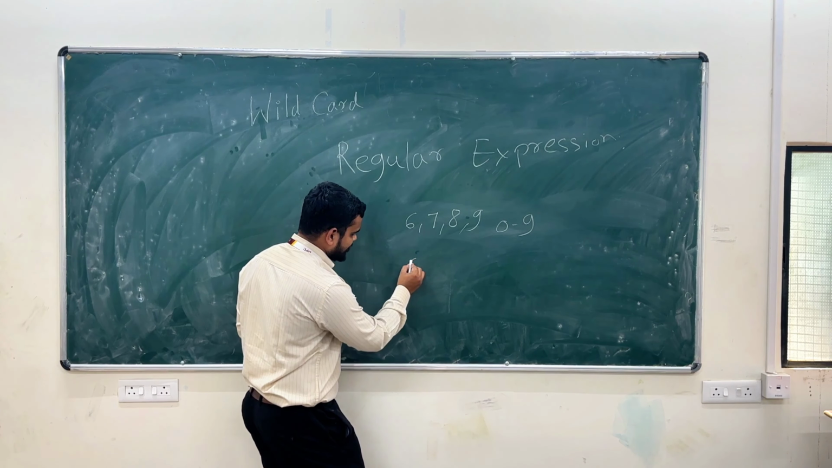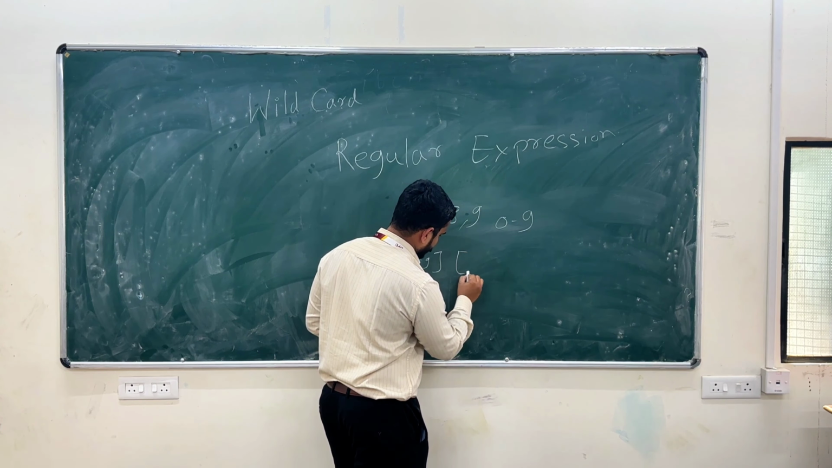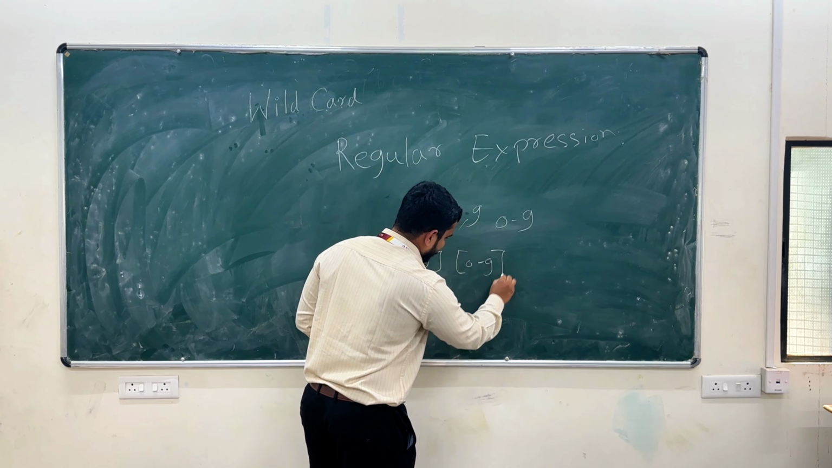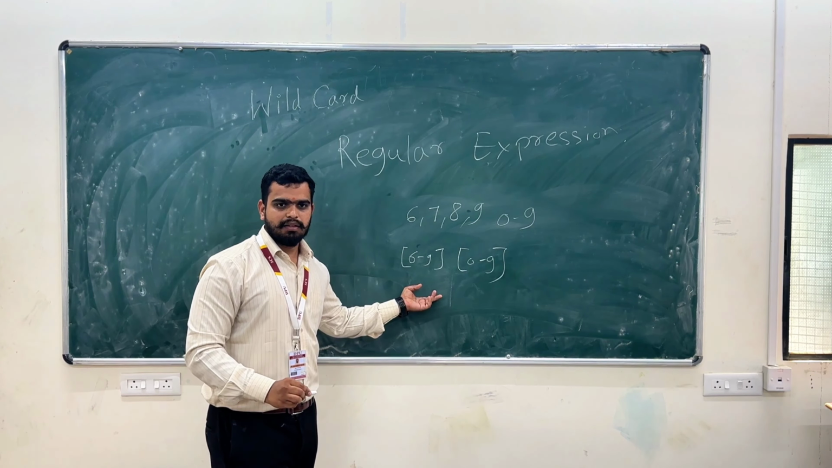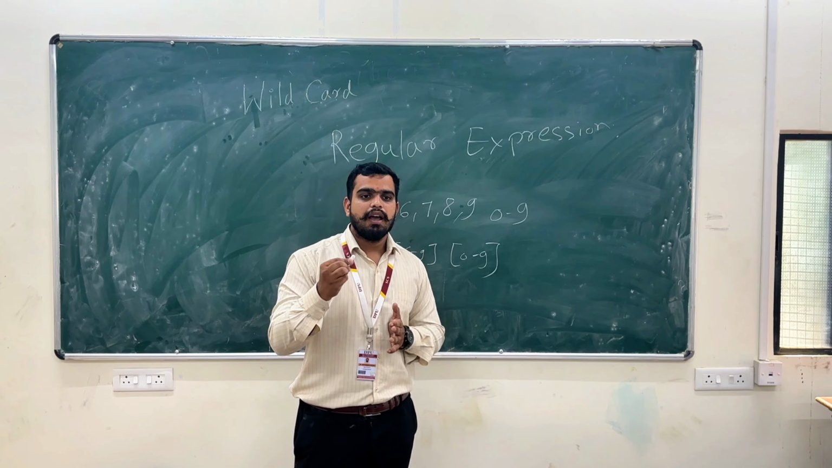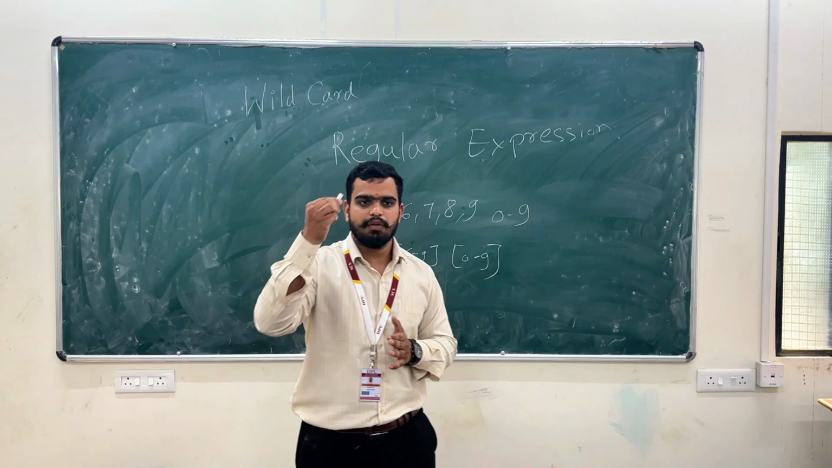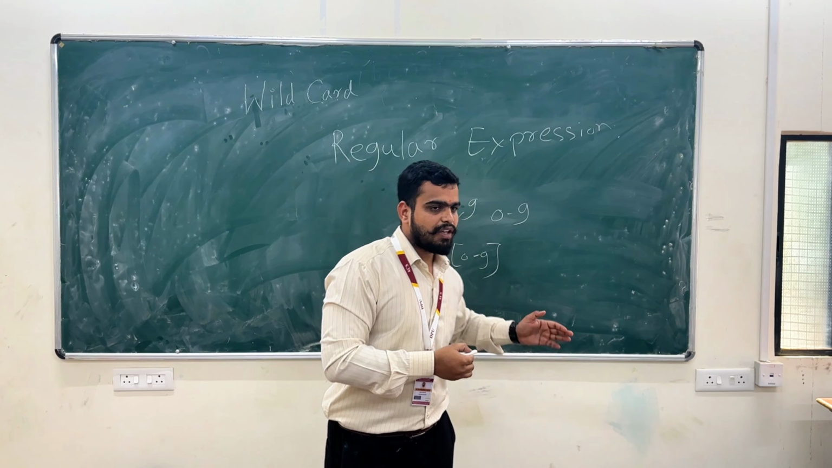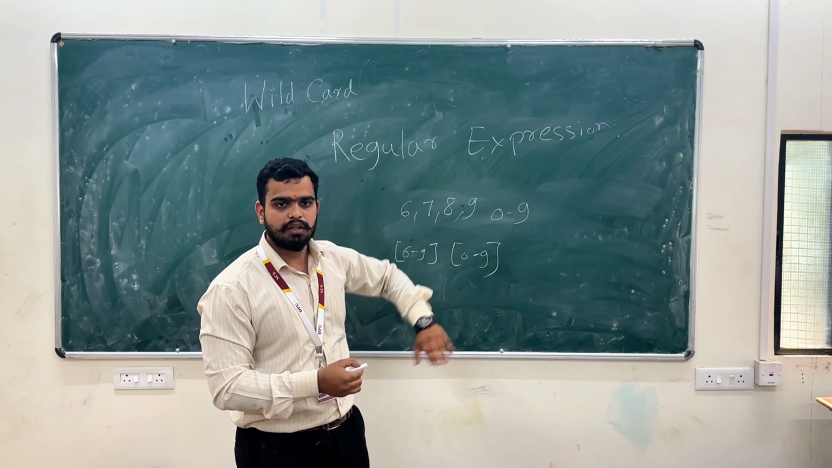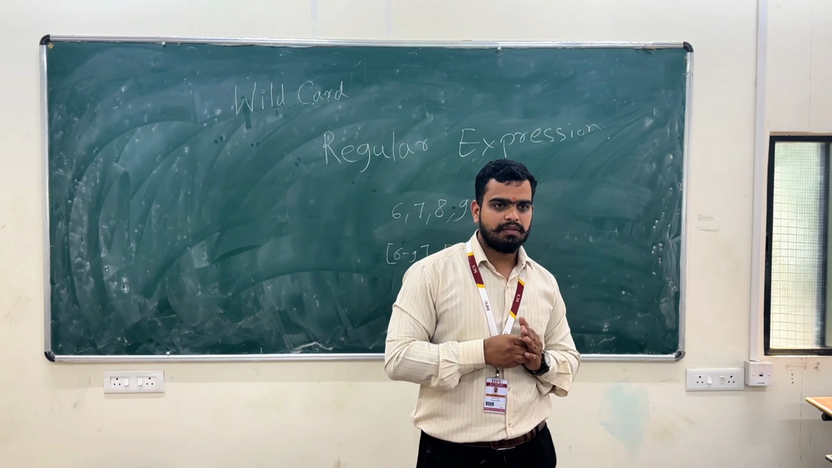So this will be 6 to 9 and 0 to 9. It is one pattern. Where do we use this regular expression? In our application-based programs, like our registration form. We are using this regular expression or regex function for validation purposes.